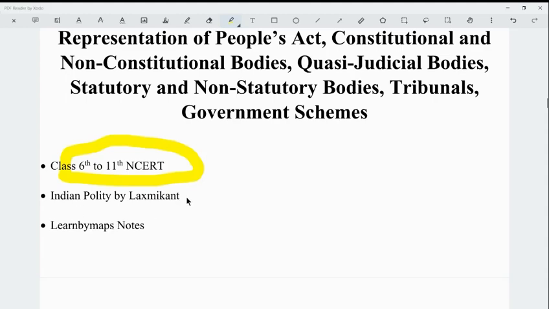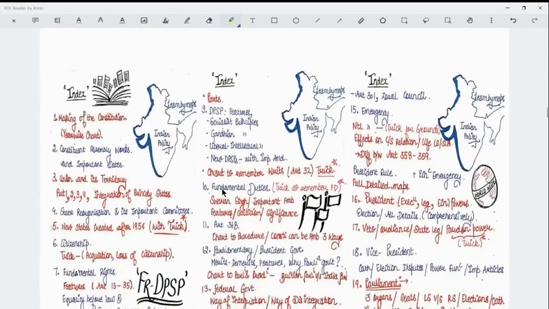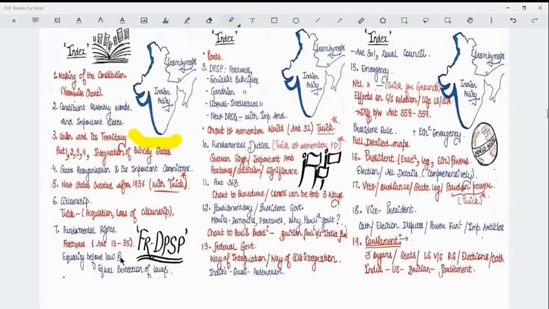And if you have an issue in referring to Laxmikanth's book, because it is quite bulky, for that you can refer to the Learn by Maps notes. Because as you can see here, the Learn by Maps notes present the bulky information and the hard to digest information which the students find very complex to understand from the standard books. So the Learn by Maps initiative, by the Simran IAS Academy, presents that information in a very easy to understand and accessible manner, with the use of proper diagrams, flowcharts, and infographics.